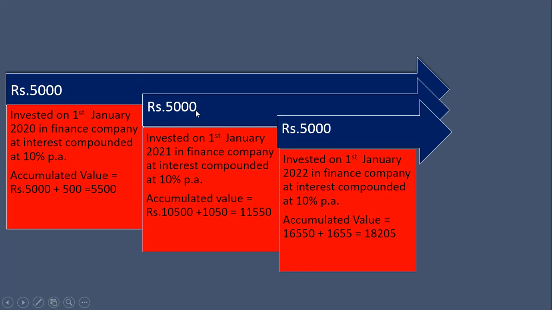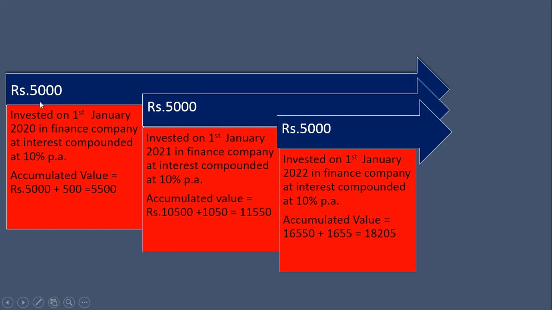Now the second installment of rupees 5,000 is invested on 1st January 2021 in the same finance company at interest compounded at 10% per annum. And the third installment, rupees 5,000, is invested on 1st January 2022 at interest compounded 10% per annum. Now the difference between the previous and this example is, in the previous example the installment was made at the end of the period, and in this example we are making the installment at the beginning of the period.